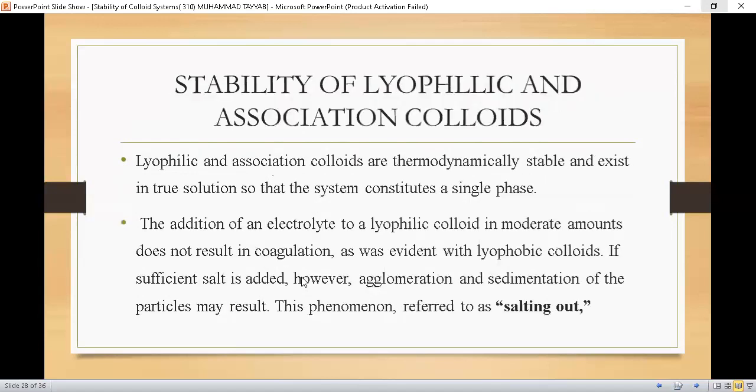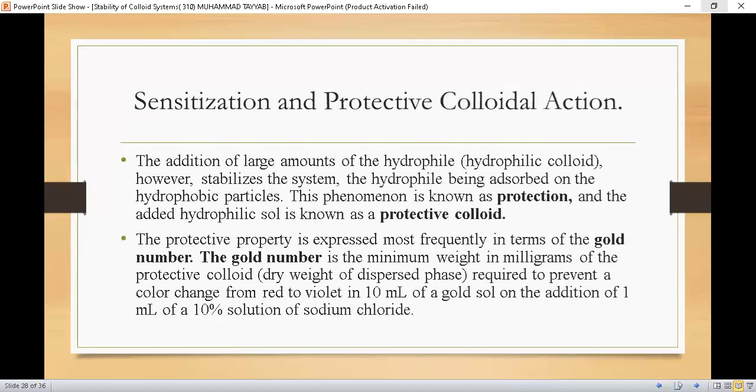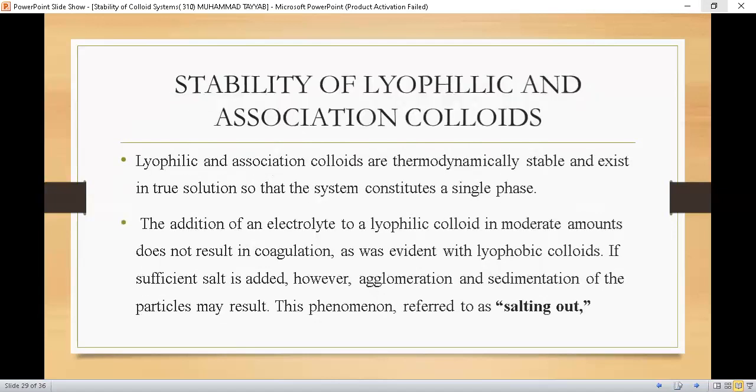So let's proceed further: stability of lyophilic and association colloids. Students, now we are going to discuss lyophilic and association colloids. Up till now we had discussed the lyophobic colloids. Lyophilic and association colloids are thermodynamically stable and exist in true solution, so that the system constitutes a single phase.